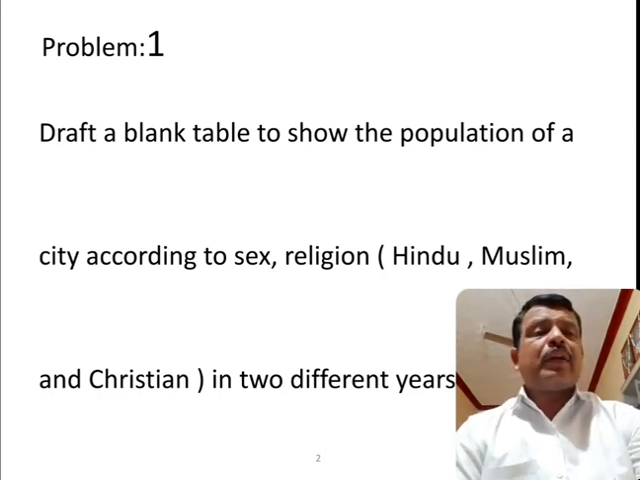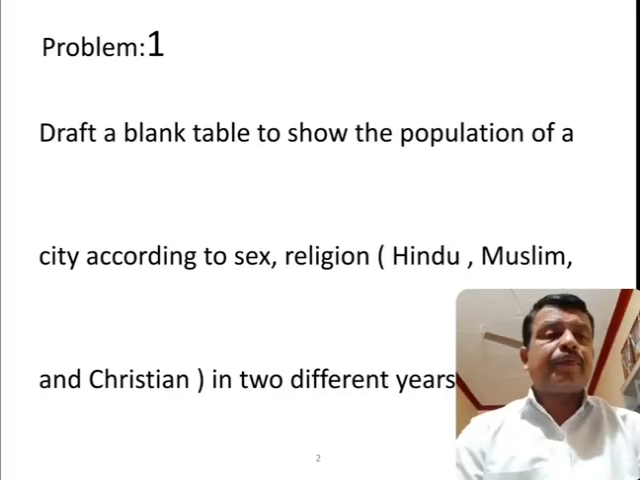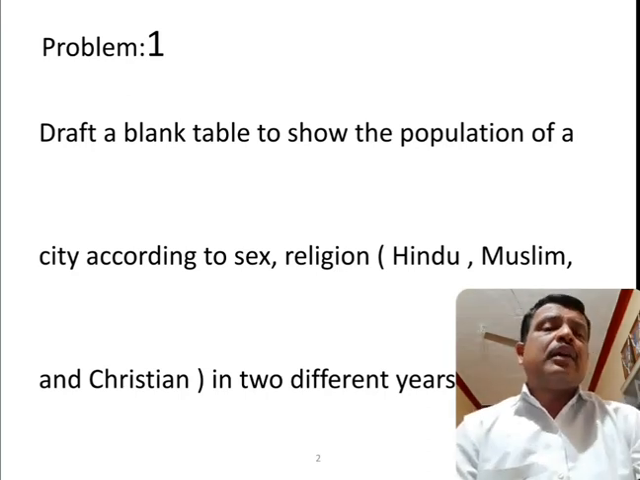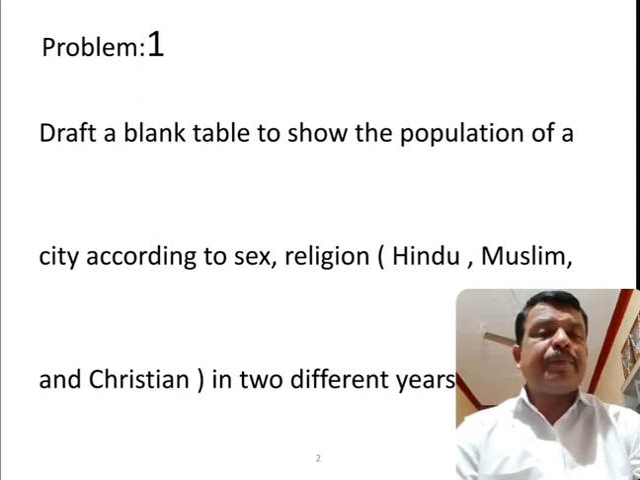Okay, now I am going to discuss one numerical problem with you. Go through the problem. Here, one problem is there: draft a blank table to show the population of a city according to sex, religion, that is on the basis of Hindu, Muslim and Christian, in 2 different years.